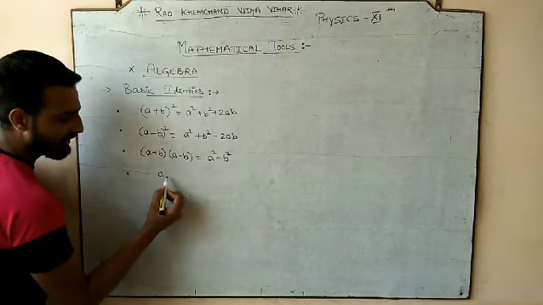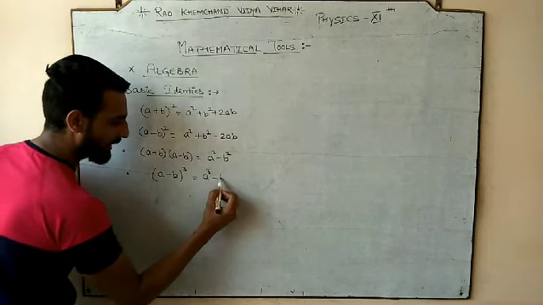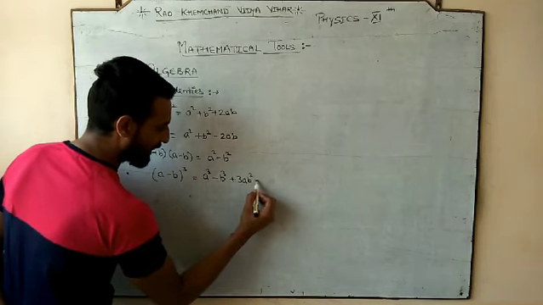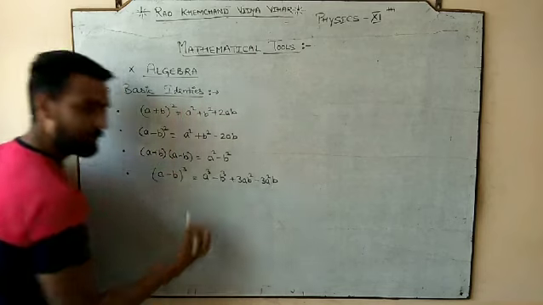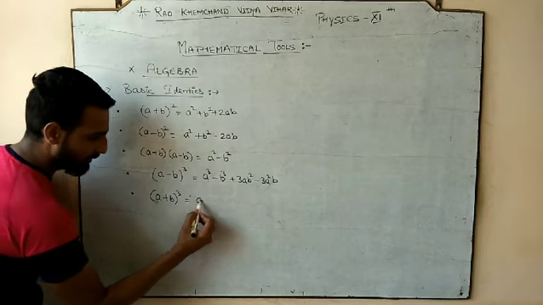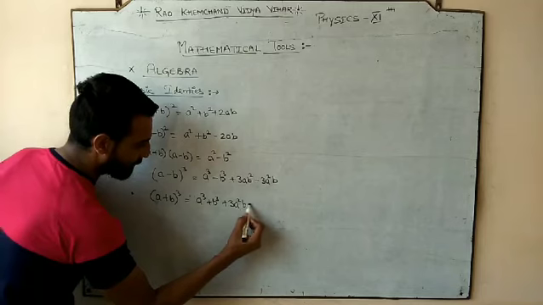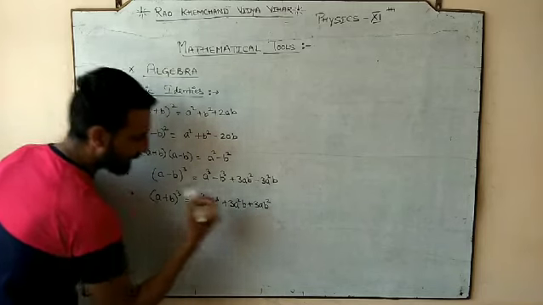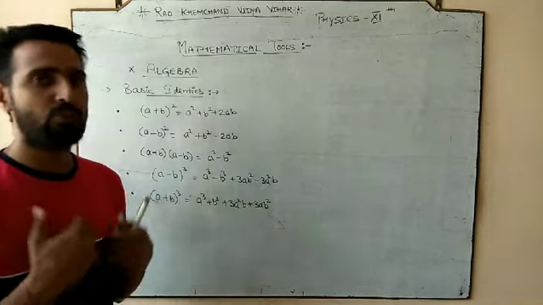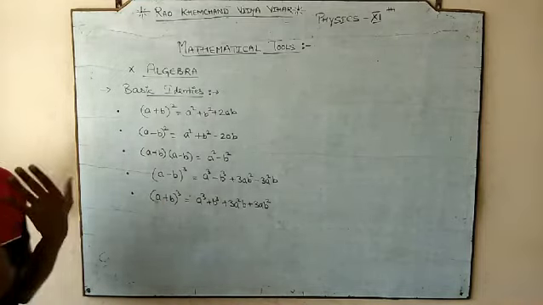Fourth one, you can say (a minus b) whole cube. It would be a cube minus b cube plus 3ab square minus 3a square b. Next you can write (a plus b) whole cube. It will give you a cube plus b cube plus 3a square b plus 3ab square. So these are the basic identities that are going to be used somewhere in physics. We require them somewhere in physics, and if we require them, we should recall them.